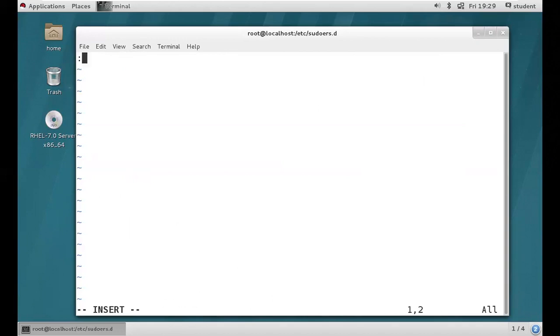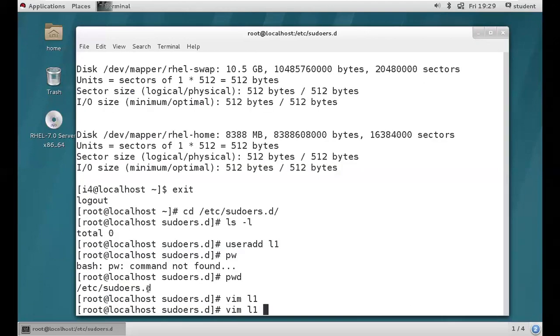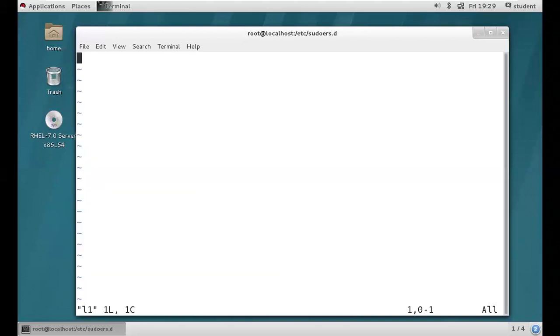Clear, guys, where we need to create? One minute. See, this is the path we need to create, right? Then open, then insert L1 space ALL=(ALL), right? Then if you need to avoid the password, NOPASSWD: ALL. Your wish, instead of ALL, you can give anything according to your requirement.